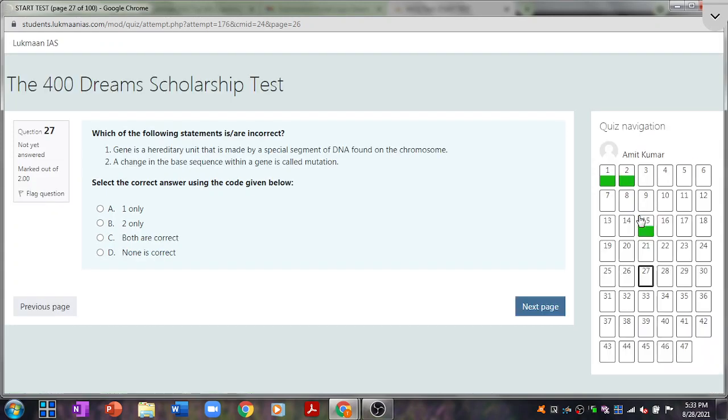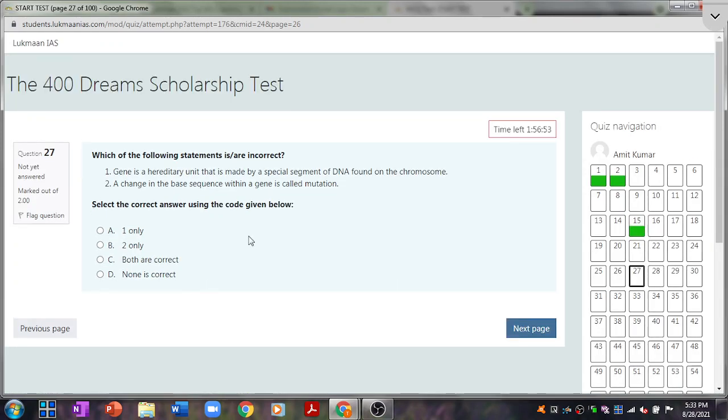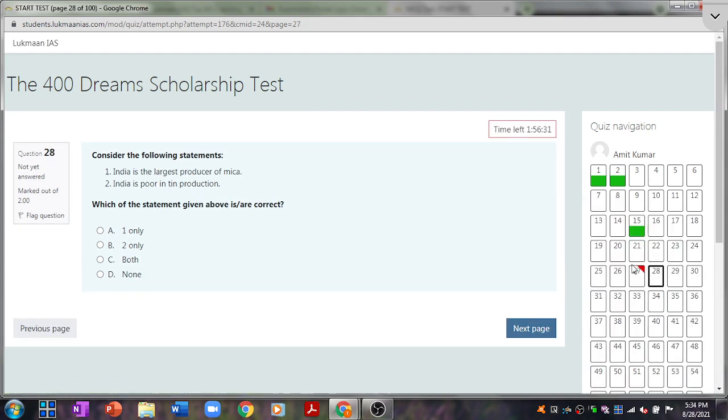Similarly, for example, let's say I'm on question number 27. I have read this particular question, but I did not understand it fully. I'm not fully confident about answering this question. I can just flag this question if I want to revisit it before the end of the examination. Then I can put a flag on it and move to the next page. It shows a red label to the top right corner of question number 27. This shows that I have some doubt and want to revisit this question, but I have not marked my answer for it.